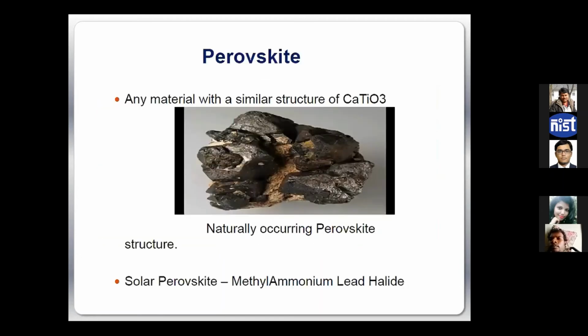Basically, this material was first discovered by Professor Demosley long back. He was a mining engineer. So this is kind of a salt, right? We get it in the earth's crust very easily, abundant and all these things. So this methyl ammonium lead halide, which is now the champion perovskite material, also has a similar perovskite structure.